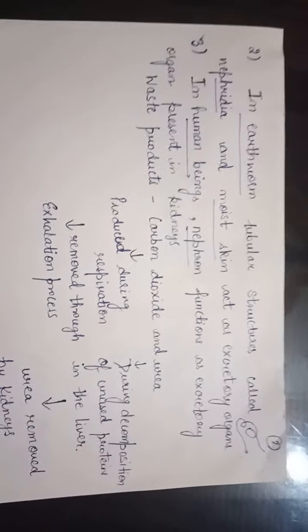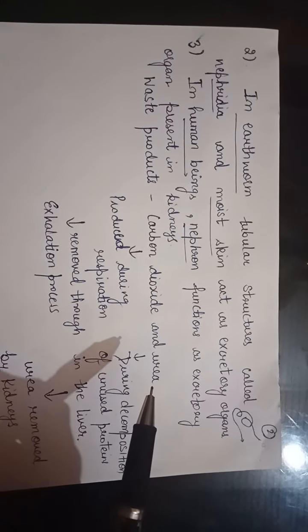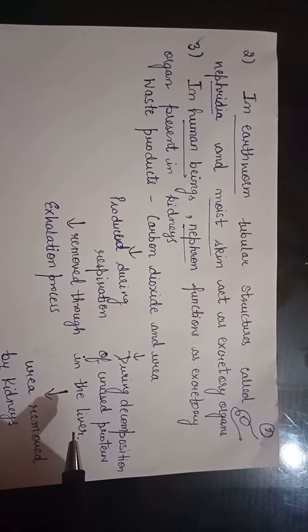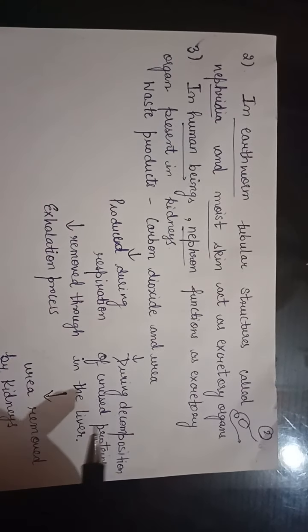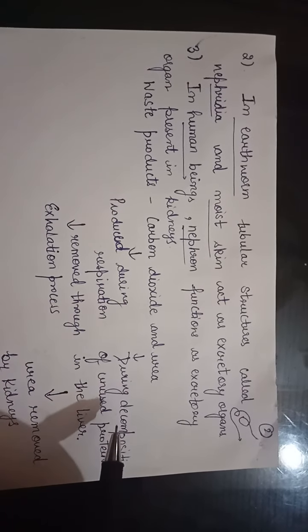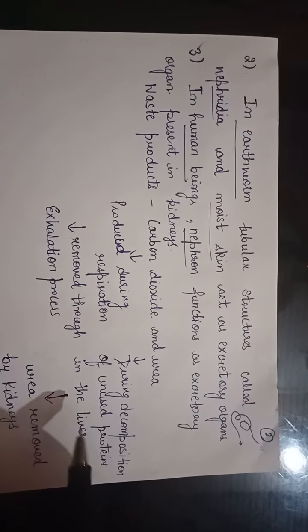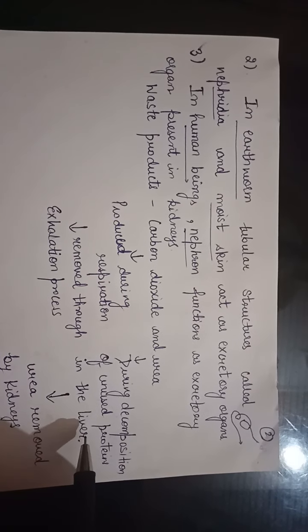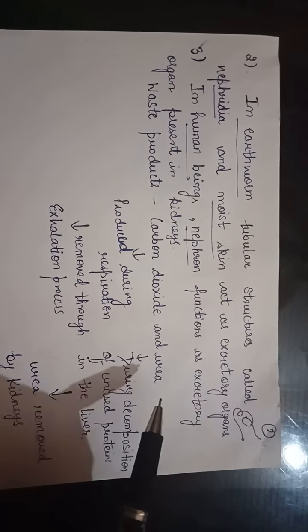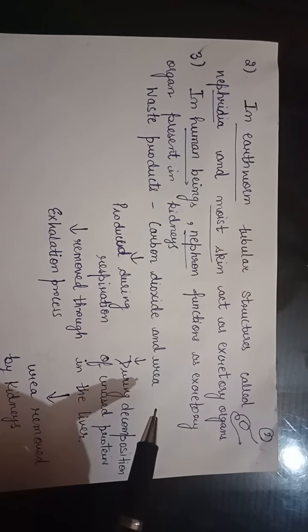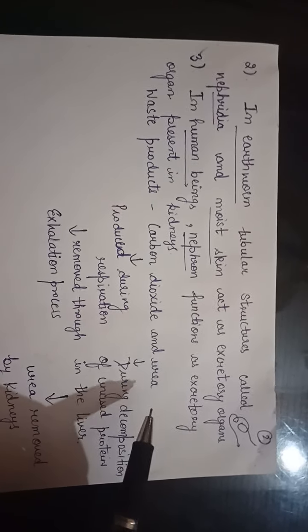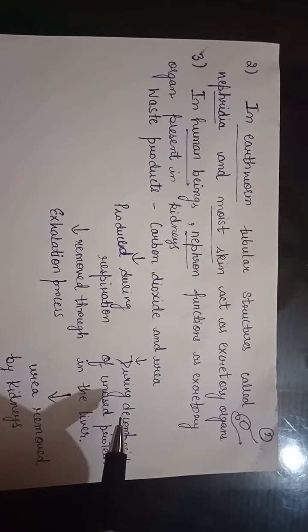Urea is produced in the liver, by the decomposition of unused proteins. Urea is a nitrogenous toxic substance, so it should be removed from the body.